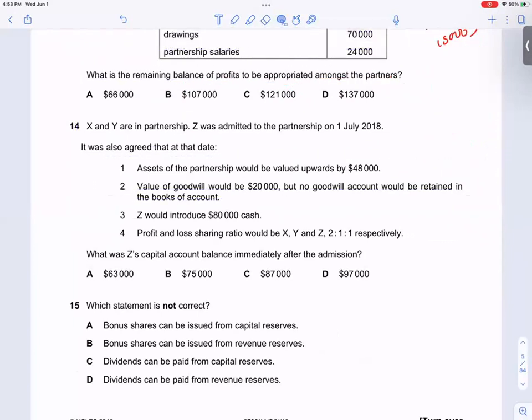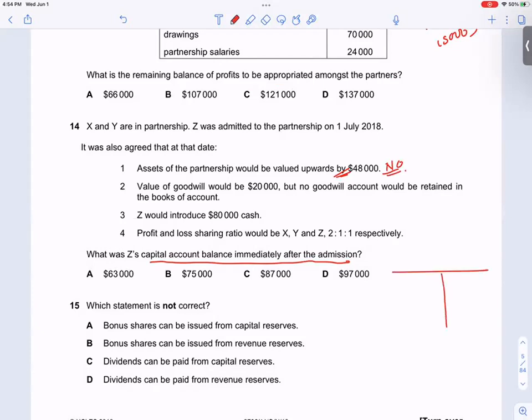X and Y are in partnership. Z was admitted to the partnership. It was agreed... What was Z's capital account immediately after admission? After admission I have to find this capital account. Assets of the partnership would be valued upwards. Will this go to Z? No. Goodwill, he'll get goodwill. He'll have to pay.